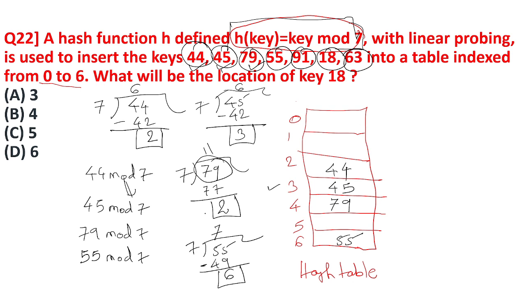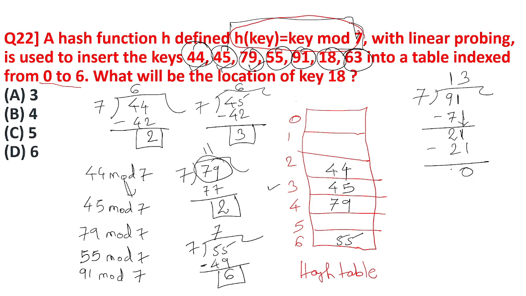Now next is 91. So where will 91 come? That will be decided by the hash function 91 mod 7. So do 91 mod 7. 7 ones are 7, 9 minus 7 is 2, and this 1 I've taken down. So 7 threes are 21, remainder 0. So at the 0th place key 91 will come.